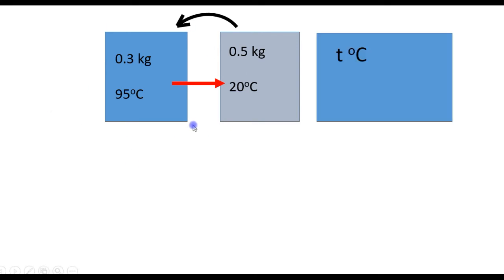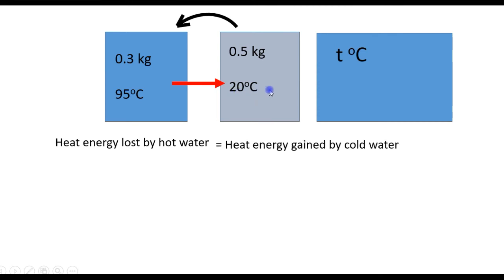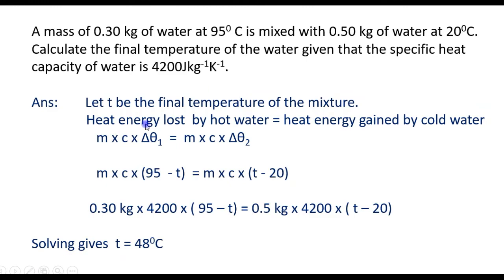Now the temperature change for this sample will be 95 degrees minus T, since the temperature decreases from 95 to T. And for this sample, the temperature change will be T minus 20 degrees Celsius, since its temperature increases from 20 to T. And the energy lost by the hot water is the energy gained by the cold water. So heat energy lost by the hot water is heat energy gained by the cold water.